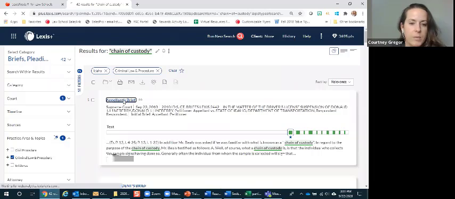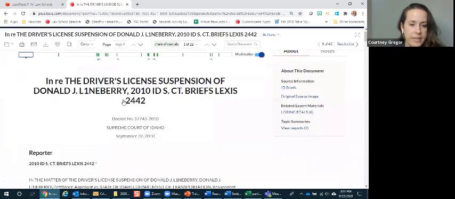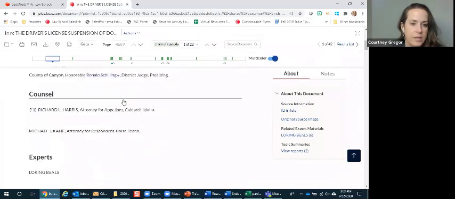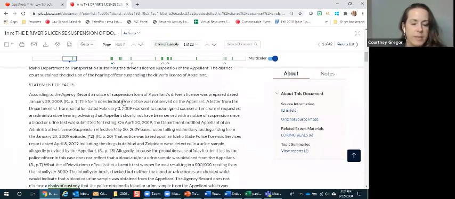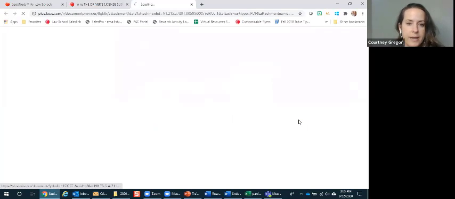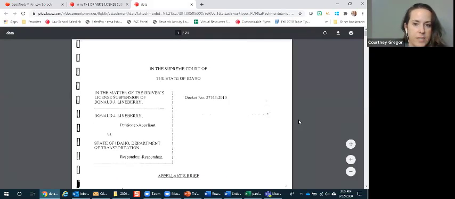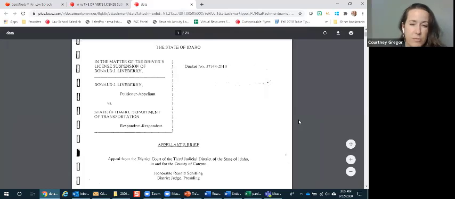So if we opened up any one of these, on the Lexis screen, it's going to look like any other content. So you can link out to any primary authority that it might be linked to. You can search within, jump to where your terms are mentioned. But over on the right, under About This Document, you're going to see Original Source Image. If you open that up, this is going to be the document as it was drafted and filed with the court. So now this is from 2010.